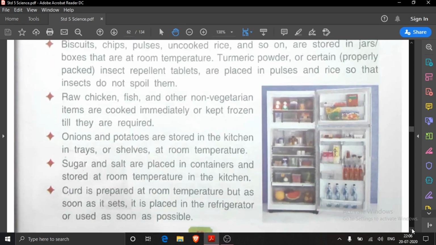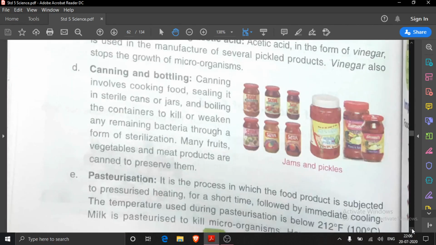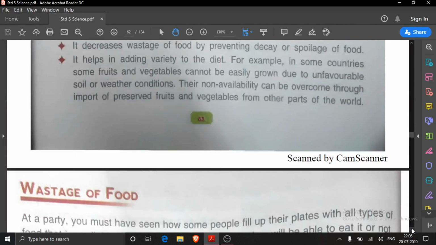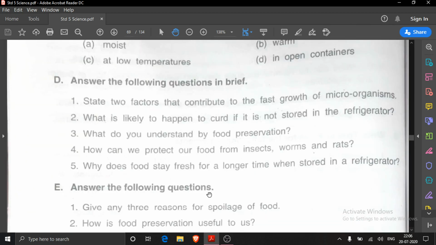And yesterday we completed ABC parts, and today it's time to write the answers of D part. So take out D part questions. Today only we will do this B part answers as well as value based answers. We will discuss. The first question is, state two factors that contribute to the fast growth of